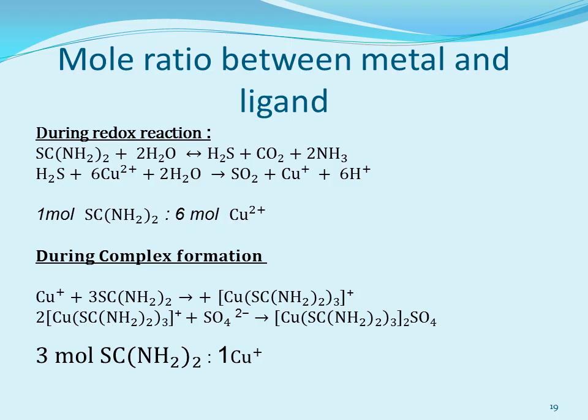In the second equation, hydrogen sulfide is reducing the copper, 6 moles of copper 2+ ions. That means if we talk about the thiourea and copper sulfate ratio, 1 mole of thiourea is reacting with 6 moles of copper 2+ ion during this redox reaction. So redox reaction के दौरान thiourea और copper आयन का जो मोल रेशो है that is 1:6.